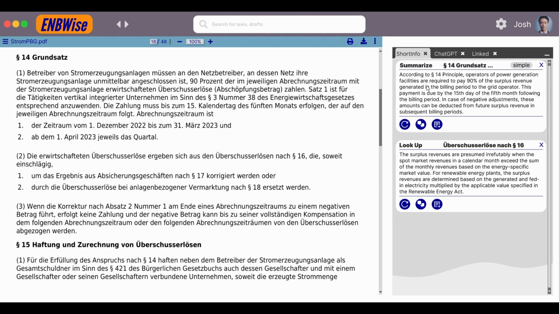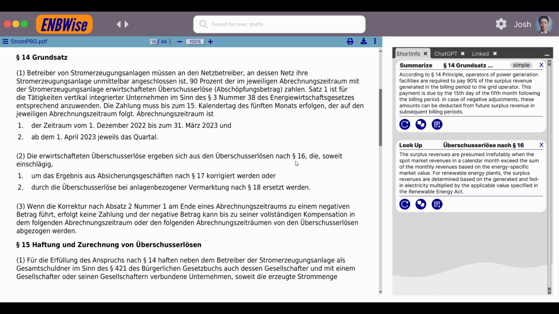The second feature is the lookup feature. If you want to look up a paragraph that is referenced or linked in this paragraph, for example, in paragraph 14, the Grundsatz, paragraph 16 is referenced. Normally, an employee who is reading this document the first time doesn't exactly know what's written in paragraph 16.